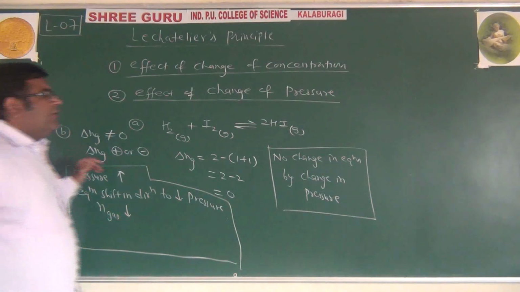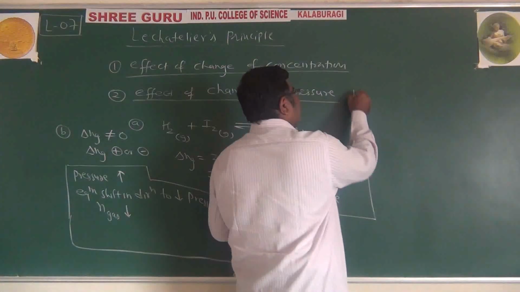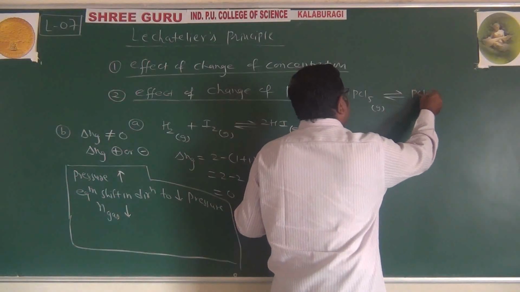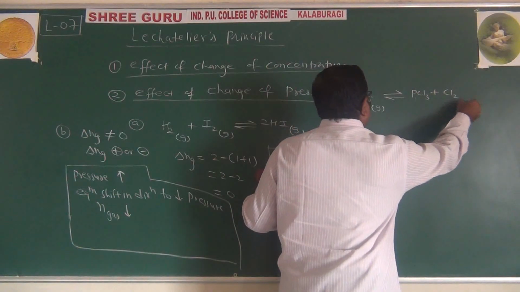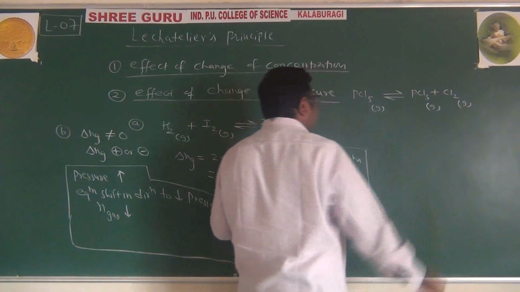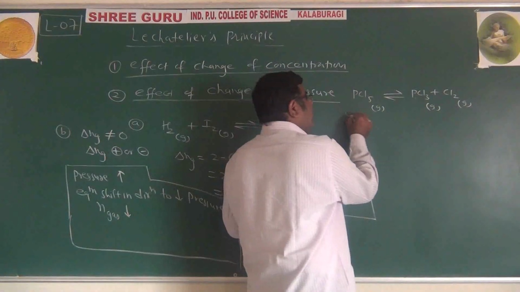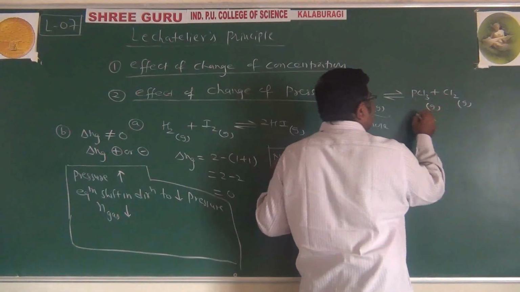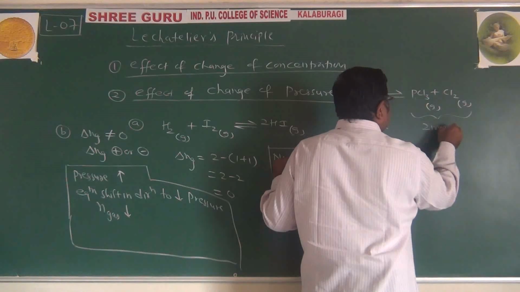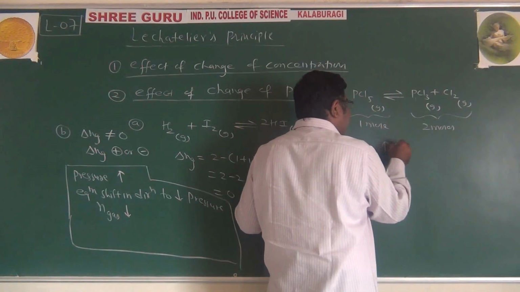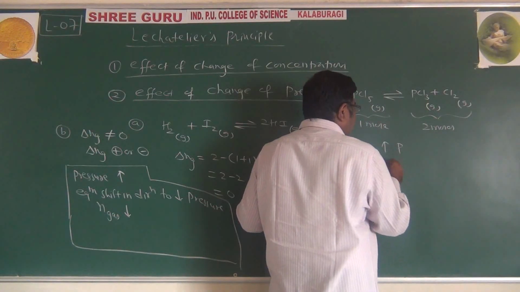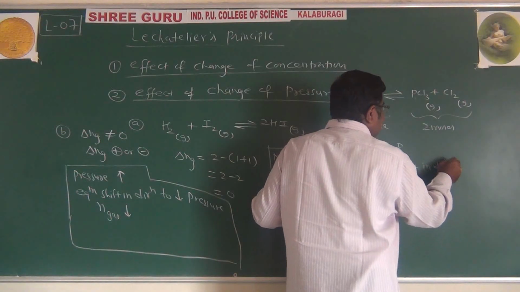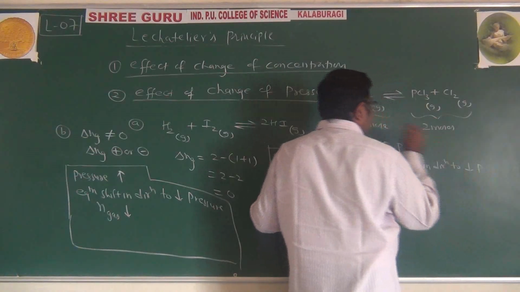For example, if we consider this reaction, PCl5 in gaseous state reversibly gives PCl3 and Cl2 in gaseous state. Now, the number of moles of reactant is 1 mole because here only 1 is written, and 1 plus 1, 2 moles are there. Increase pressure, what will happen? Equilibrium shifts in the direction to decrease pressure.